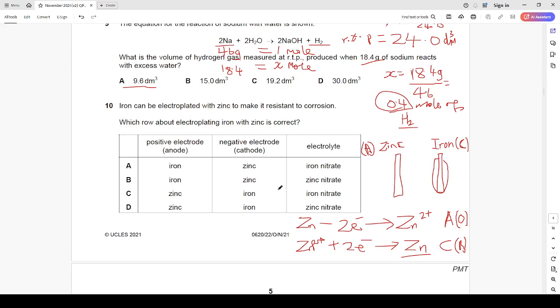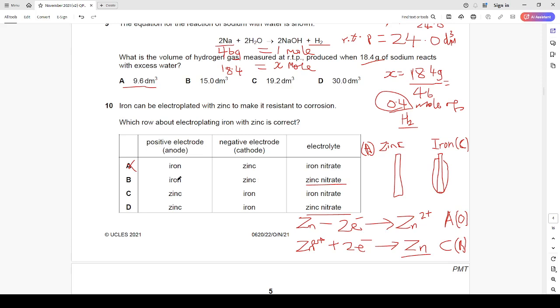So to answer this question quickly, we look at which of the metals is made the anode and which is made the cathode, and the electrolyte can be any of the zinc salts. The zinc nitrate in B and D qualifies for that. All right, let's look at option A. Option A says iron is going to be the anode, while zinc will be the cathode. Obviously, this is incorrect.